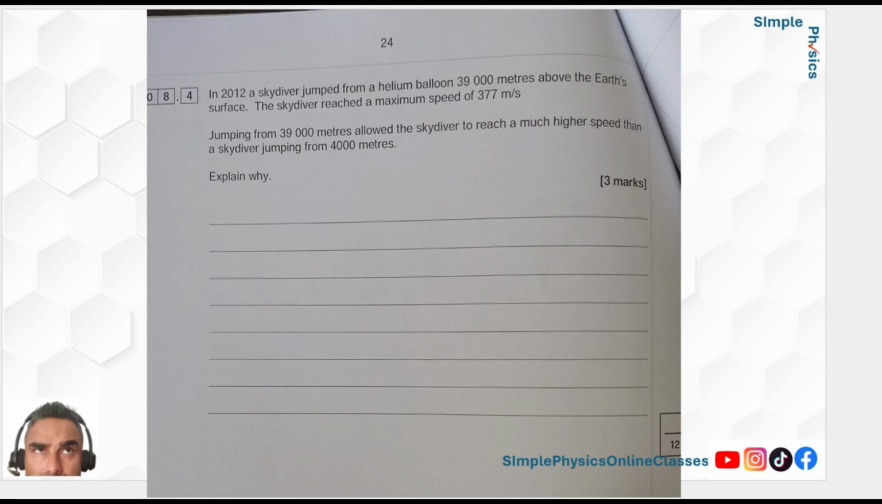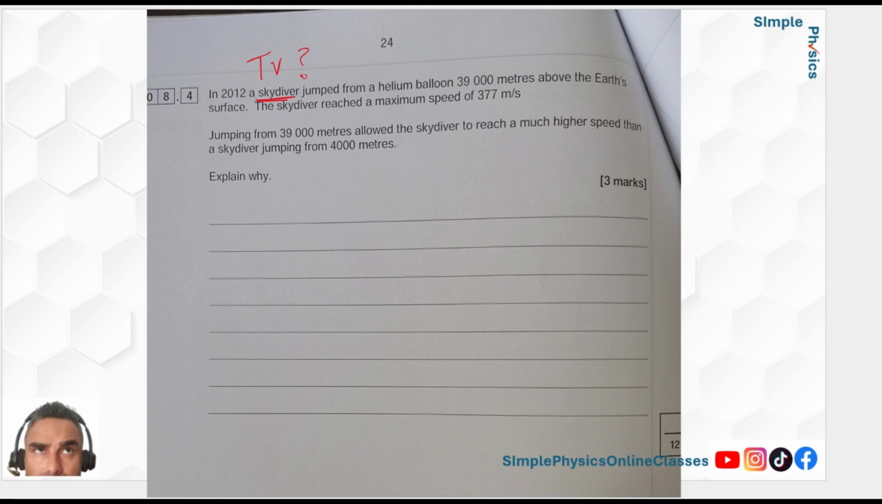Hello, so Em sent me a few more last minute questions for your Paper 2 AQA. So let's have a look at this one. In 2012, a skydiver jumped from a helium balloon. As soon as you see the word skydiver, think terminal velocity. So that's probably the question.